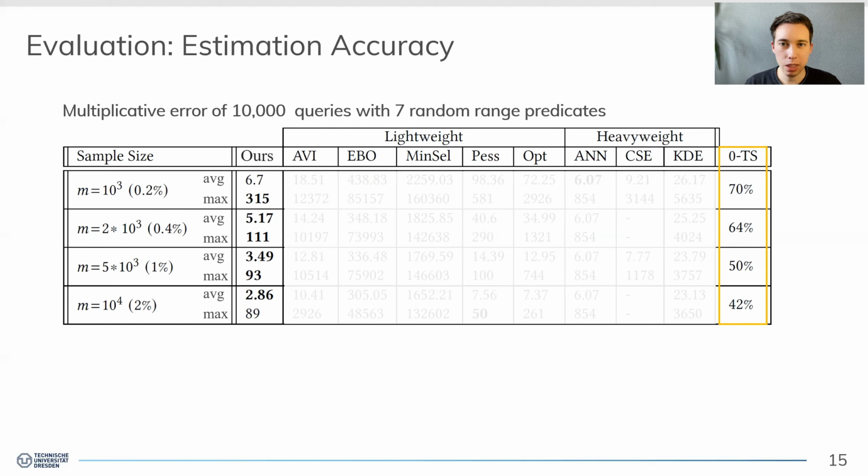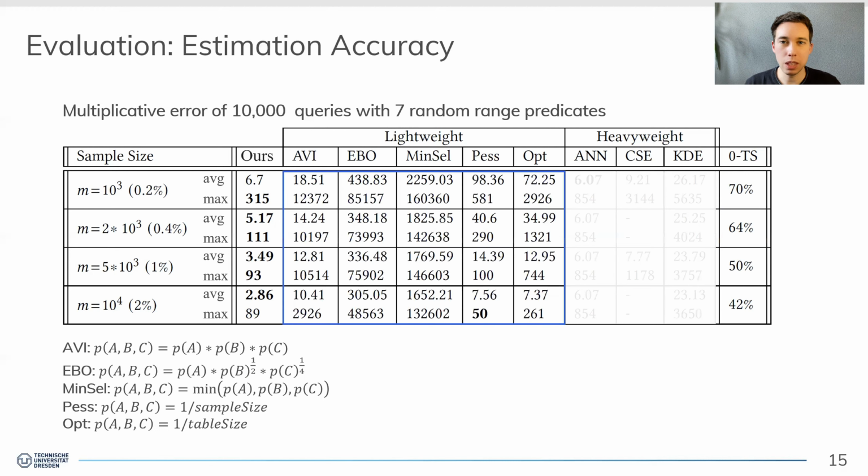We compare our estimator to 2 different groups of estimators, which we tag as lightweight and heavyweight estimators. The lightweight estimators are some basic heuristics which we have identified as fallback strategies for query optimizers. And the heavyweight estimators are more sophisticated models like machine learning approaches. So first off, let's focus on the lightweight heuristics.